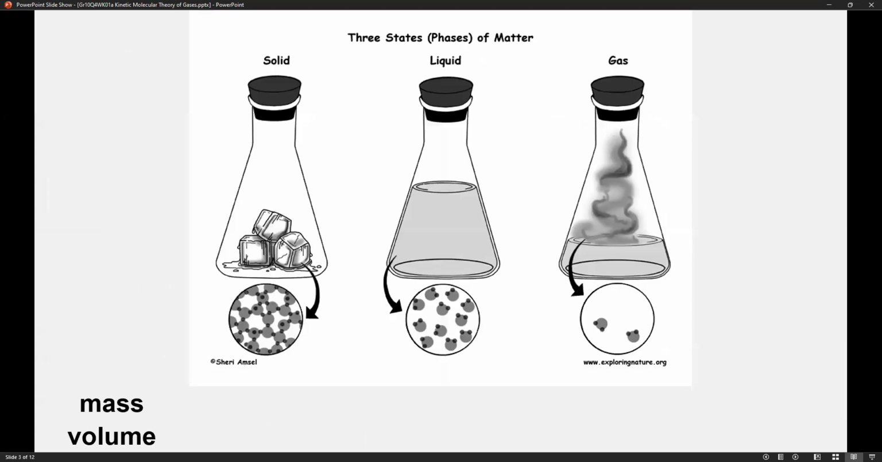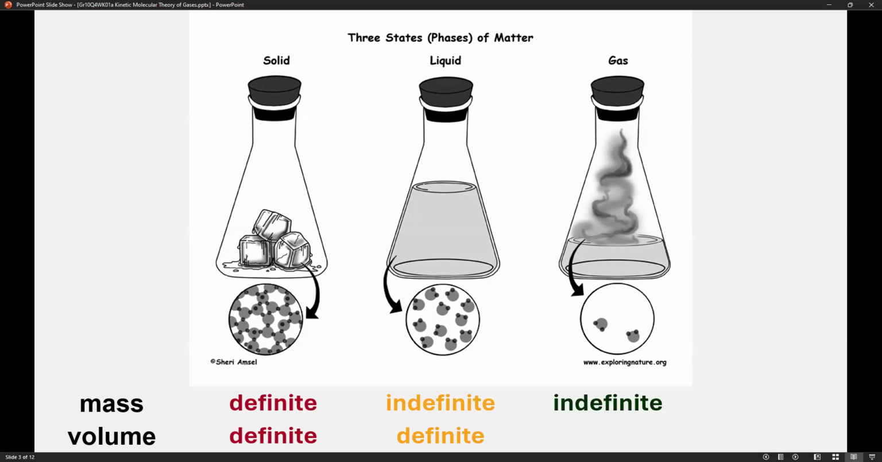Now, let's review the three states of matter, solids, liquids, and gases, and compare the definability of their masses and volume. When we say mass again, it refers to the amount of matter present inside a system, while volume refers to the amount of space occupied. For solids, they have definite mass and definite volume. For liquids, they have indefinite mass and definite volume. For gases, they have indefinite mass as well as indefinite volume.